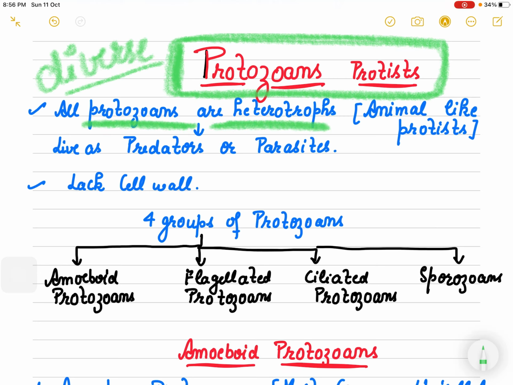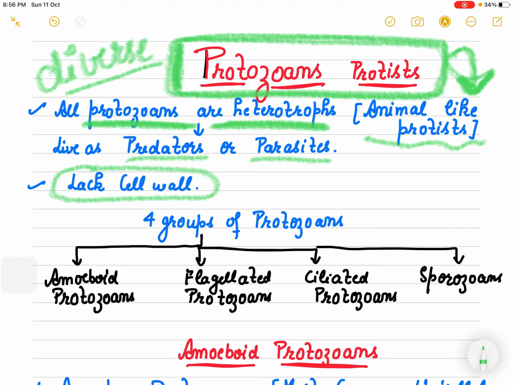That is why this group is known as animal-like protist. These protozoan protists live as predators or parasites. They do not have any cell wall, and mainly there are four groups which we have to discuss one by one. The first is amoeboid, in which amoeba is included.